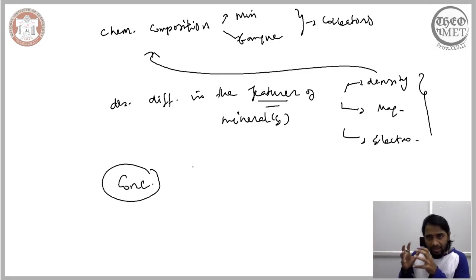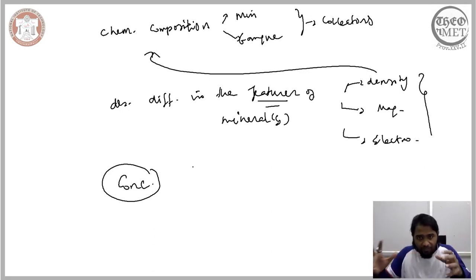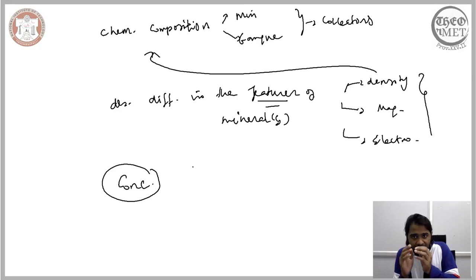We have seen different mineral processing techniques, particularly the different concentration techniques, and these make use of the difference in certain features, and it is possible for us to relate these features to chemical composition. Therefore, it is vital for us as a metallurgist or a material scientist to understand how this chemical composition is estimated within a mineral, and that is what we will be looking into in this last module.